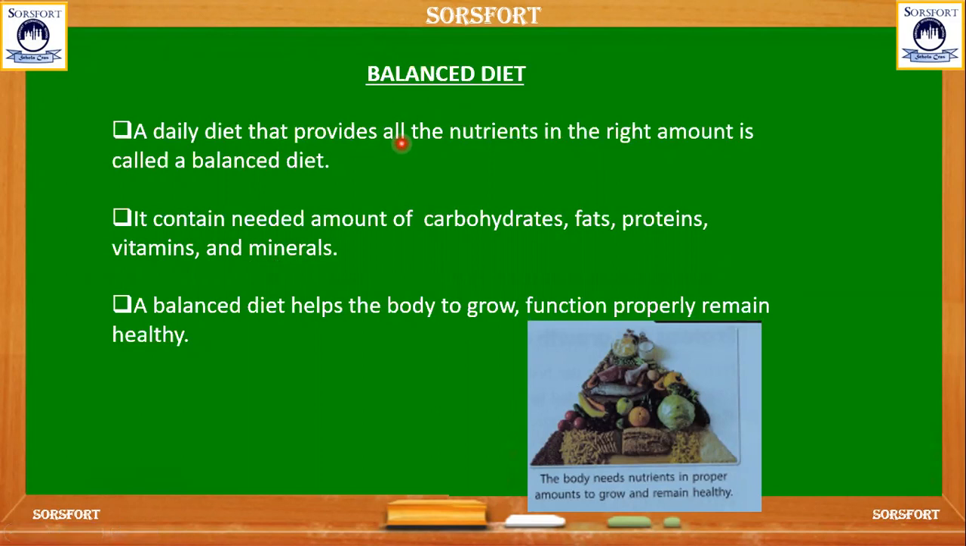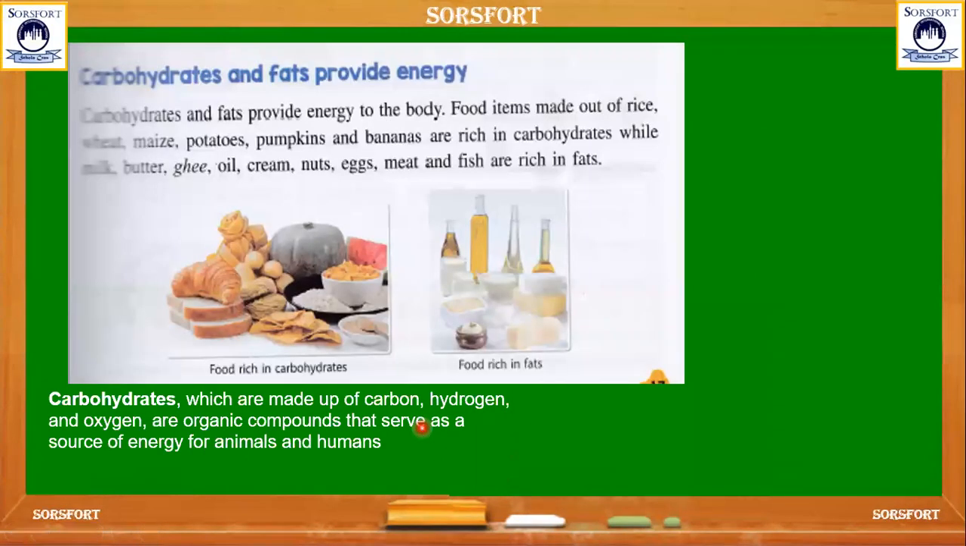A balanced diet is needed because too few nutrients make our body weak, and even taking nutrients in more quantity has some effects on the body. So the diet should be balanced, which helps in growth and the functioning of the body, and keeps it healthy.